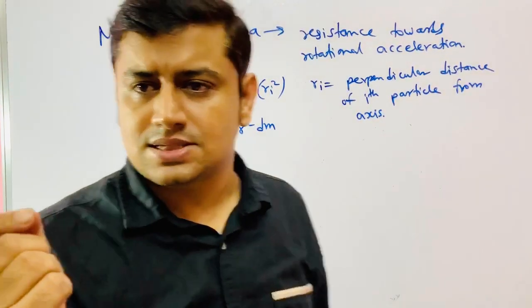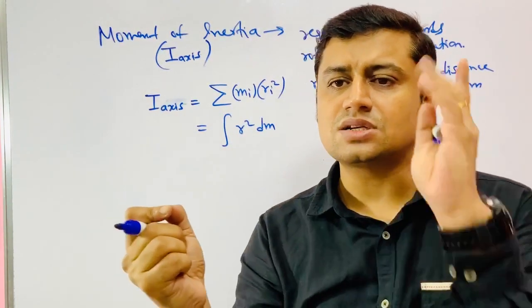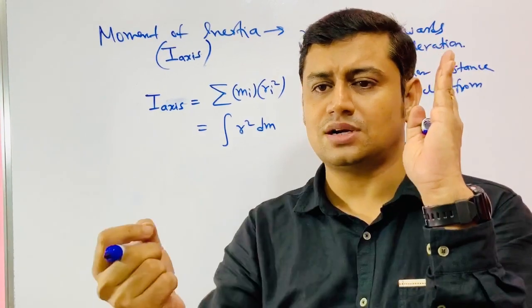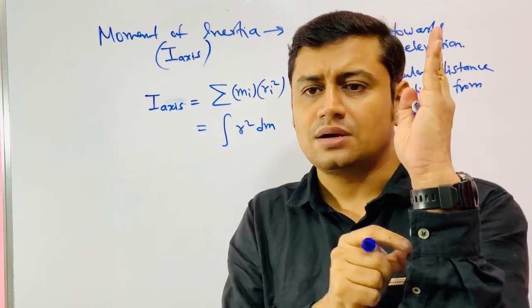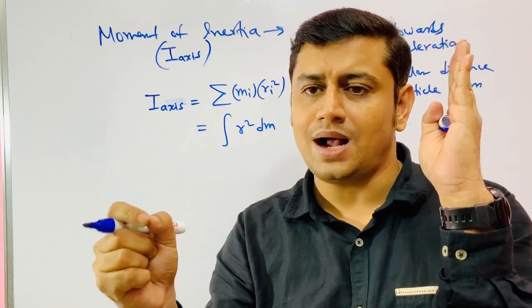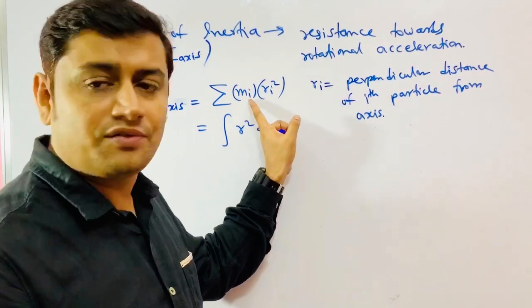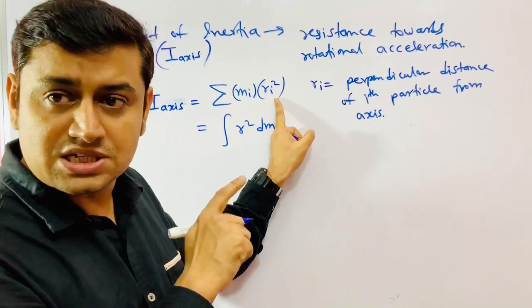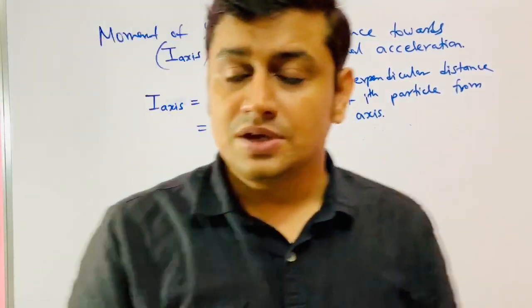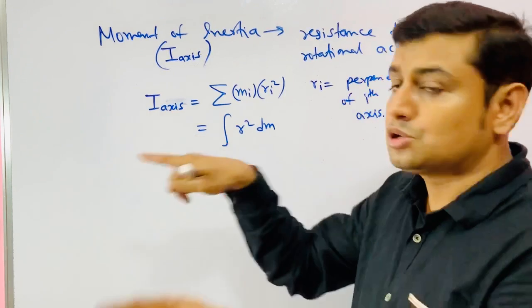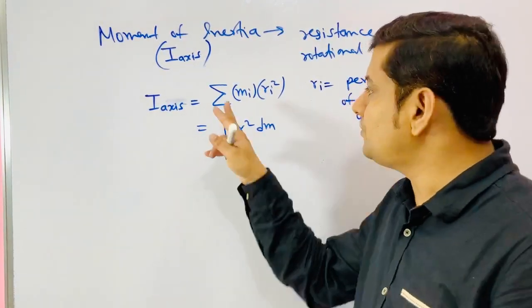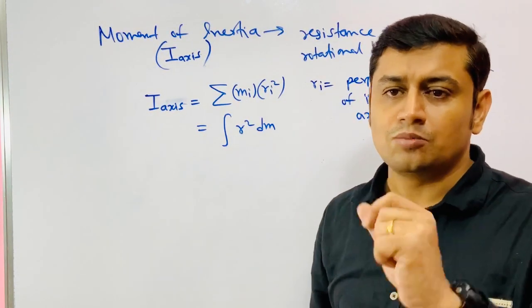Any point mass has a certain distance from a certain line. That distance, mass into distance square, is the contribution of that particle towards the moment of inertia. The summation of all those contributions is called moment of inertia.